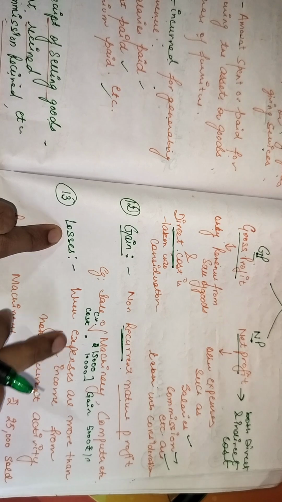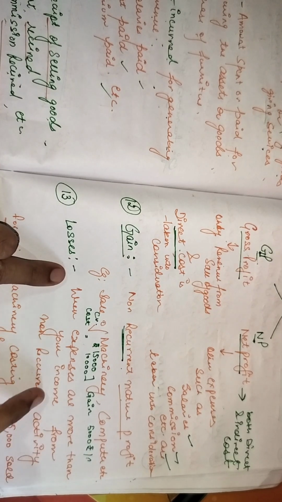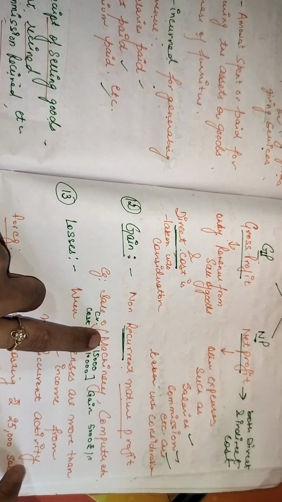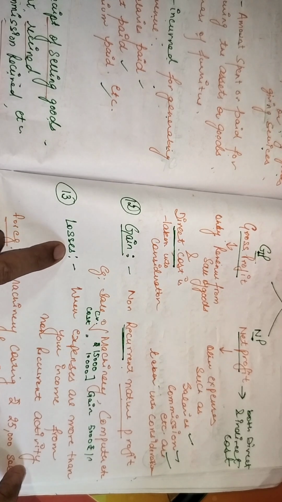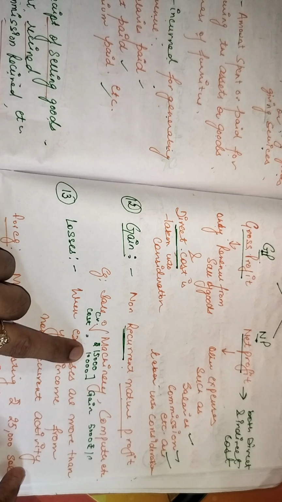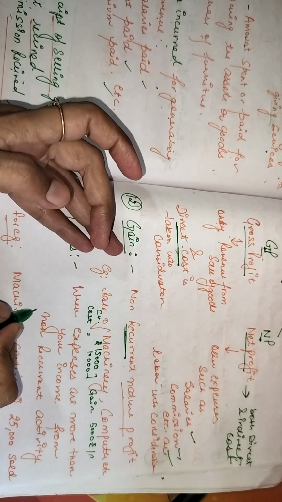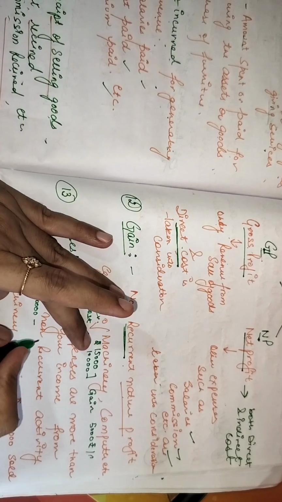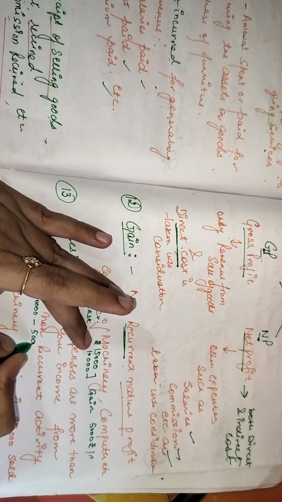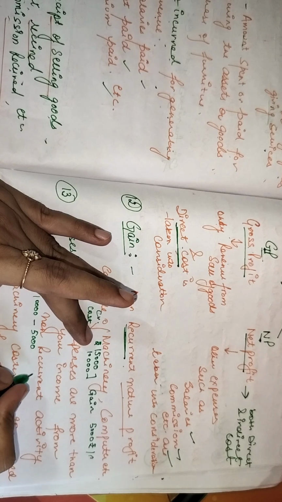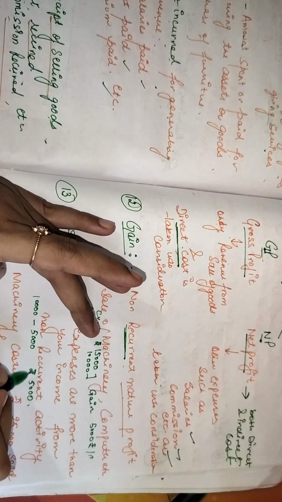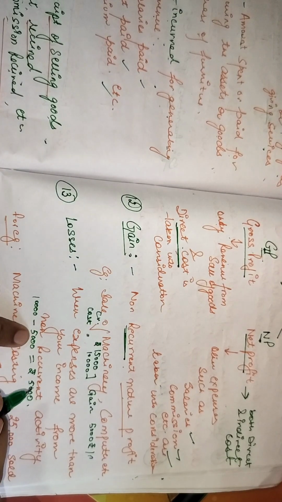Losses is when the expenses are more than your income from the non-recurrent activity. Now here, if we take the same example, what do losses mean? If the cost of the machinery is 10,000, but you sold the machinery for only 5,000. So here 10,000 is the cost and 5,000 is the market value.